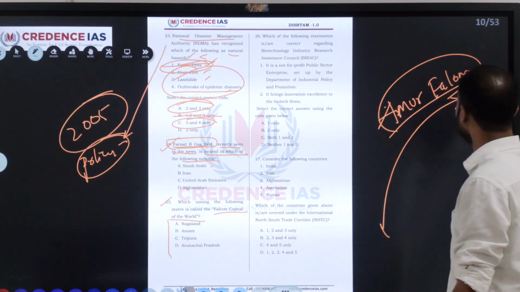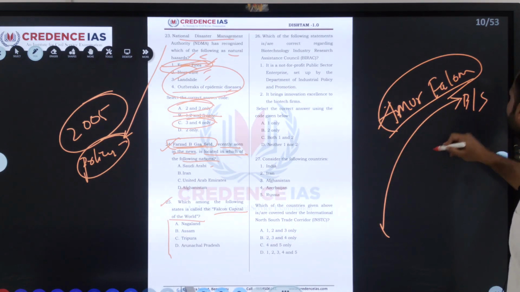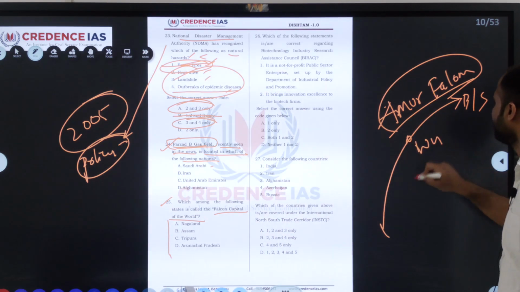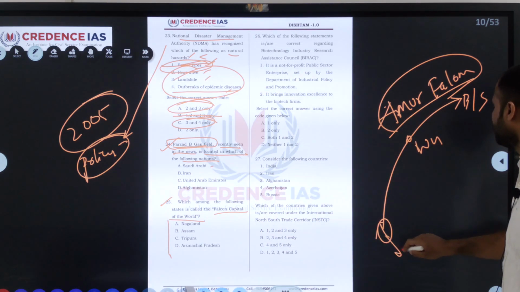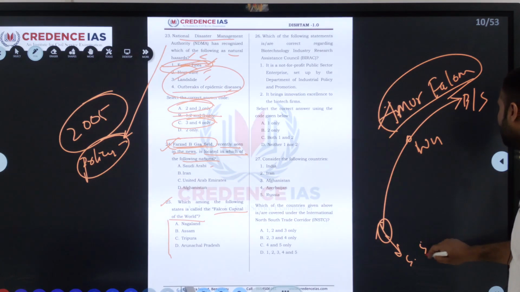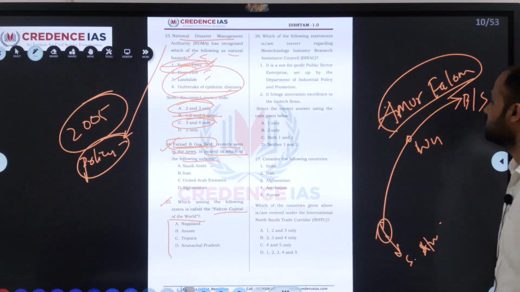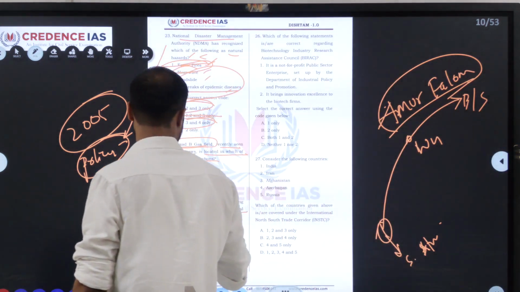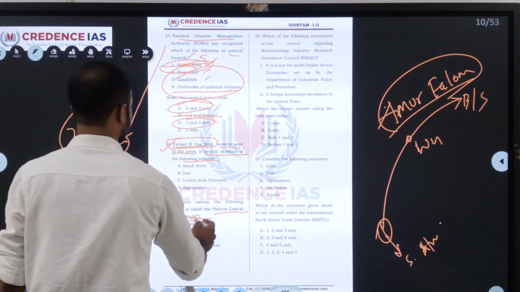It will breed in China or Siberia and reach India during winter, and it will move towards the south of the African continent. So during winter it comes to Nagaland. So it is called the falcon capital of the world.